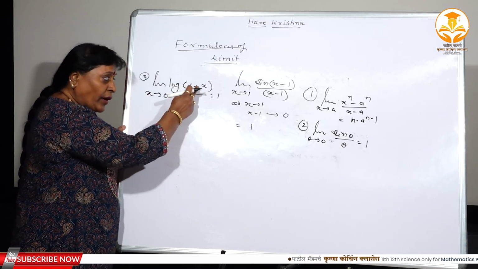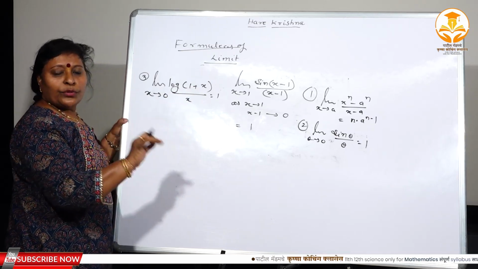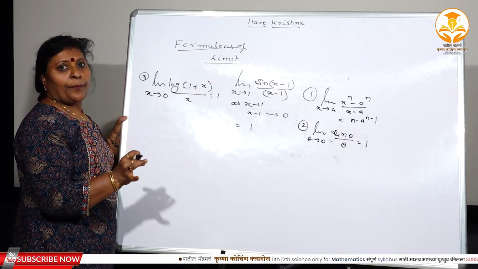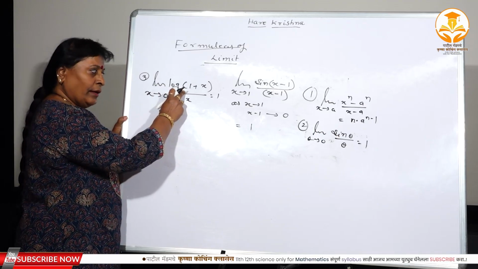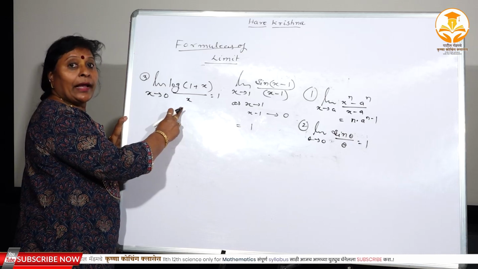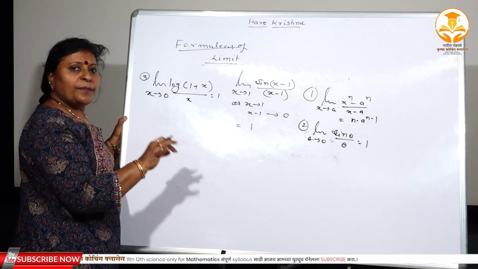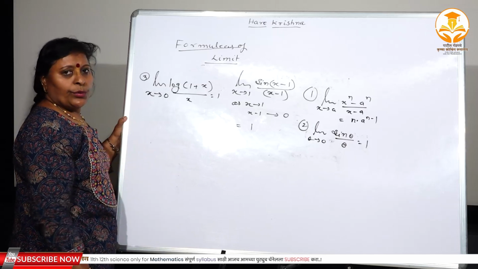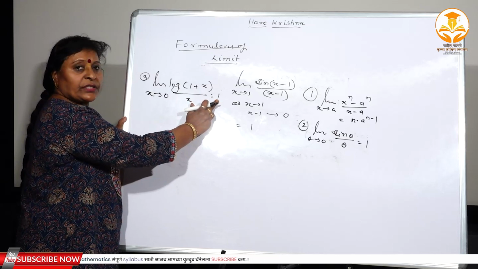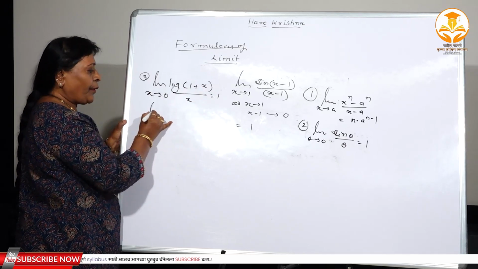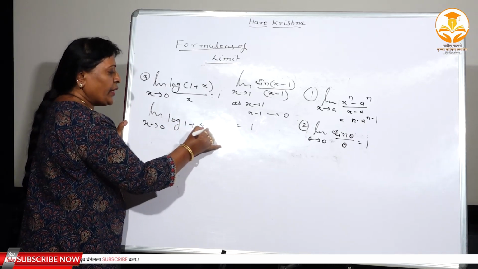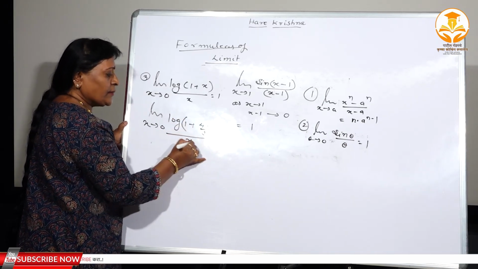But whatever the term added, that should approach towards 0. 1 should be strictly there. Whatever the term added, that should be repeated in the denominator, and that added term must approach towards 0. Again, if these three conditions get satisfied, then and only then the limit of this function is equal to 1. Suppose I take the simple problem, limit x tends to 0, log of 1 plus 4x divided by 3, divided by x.